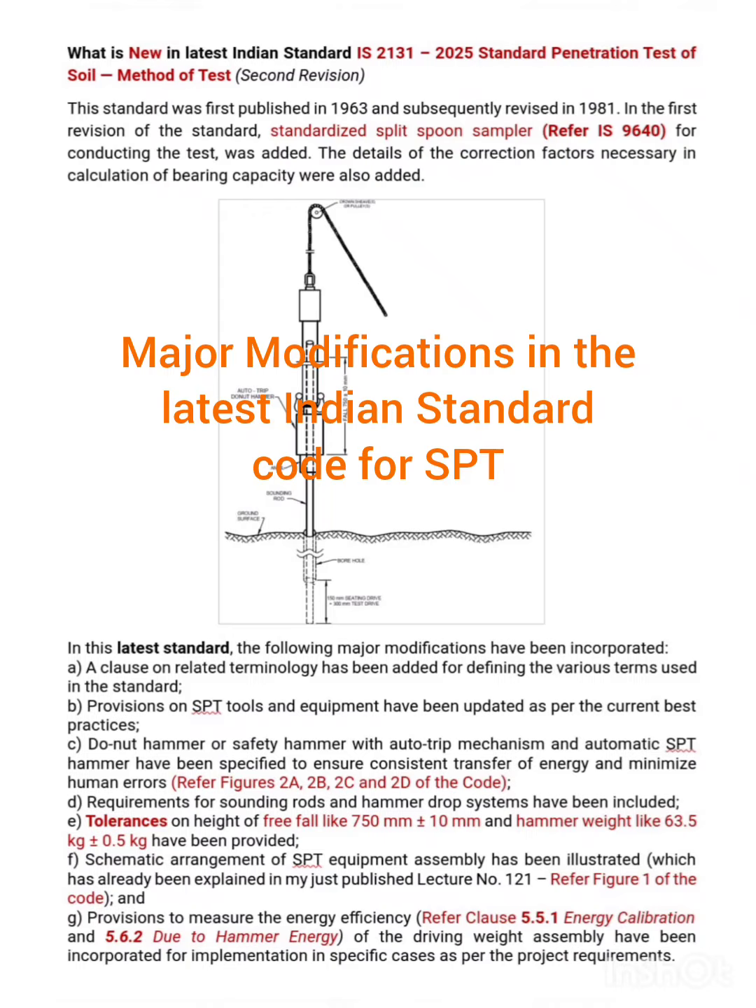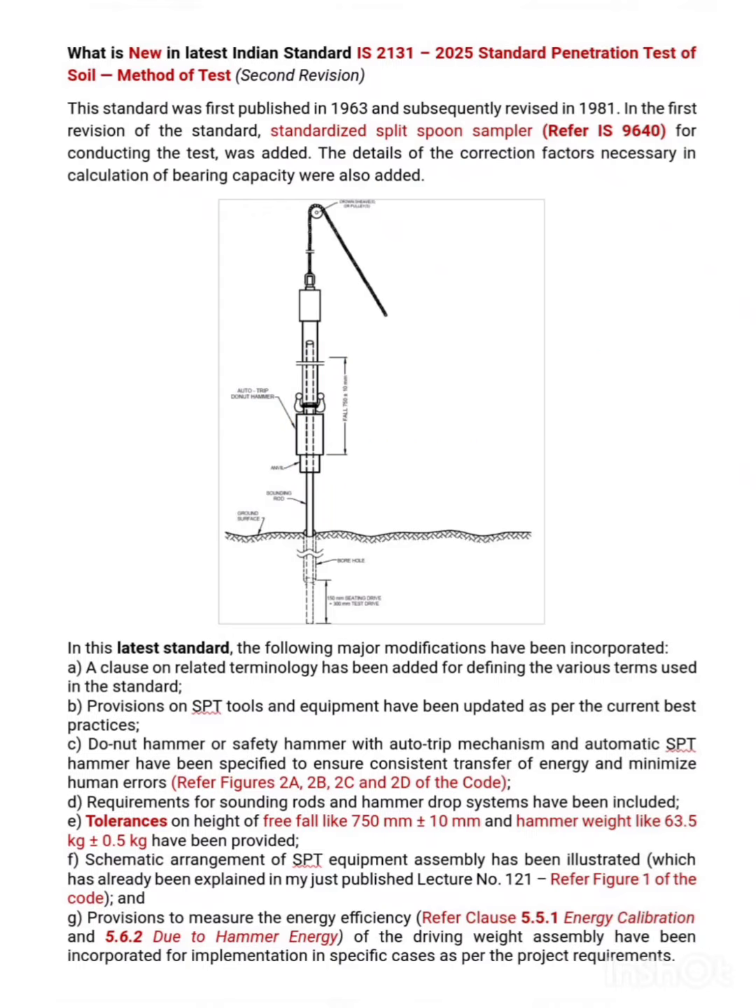Now, what is new in the latest Indian Standard Code IS 2131:2025, which is the code for standard penetration test of soil, the second revision. This standard was first published in the year 1963 and subsequently revised in 1981, in which year the standardized split spoon sampler was first of all introduced. You can refer to IS 9640 for that. The details of the correction factors necessary in calculation of bearing capacity were also added in the year 1981.